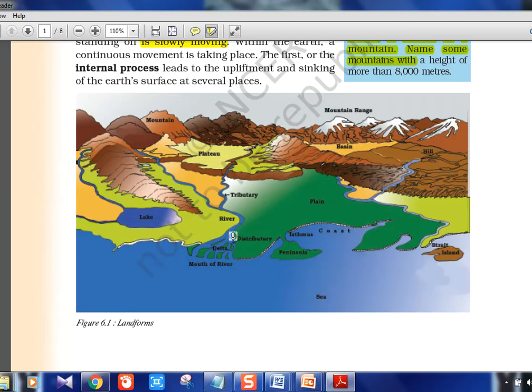We'll see river system in detail later whenever the chapter comes. Delta is this kind of thing in the mouth of the river you can call, where small land masses you can see like this, that is the delta. Okay, so this basic picture you will understand at least isthmus and strait, which may be confusing for some people. Okay.